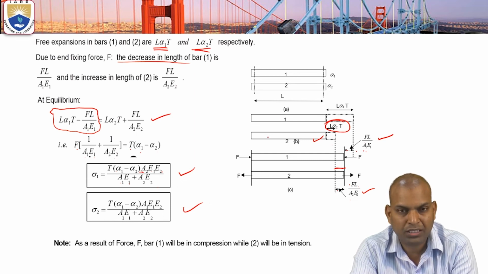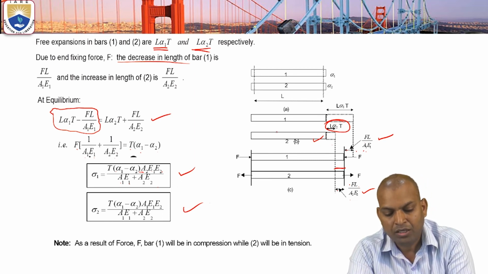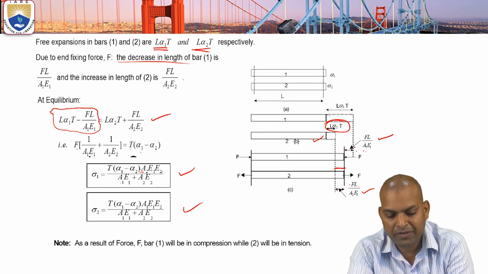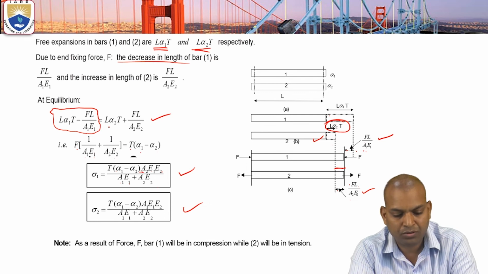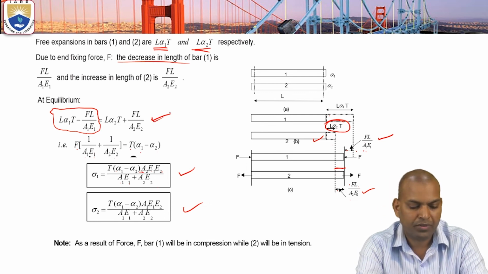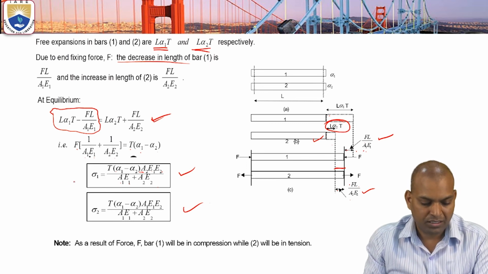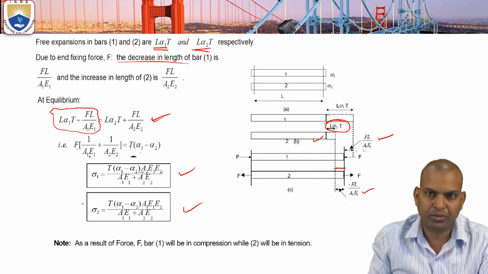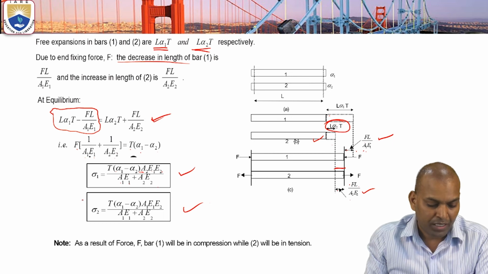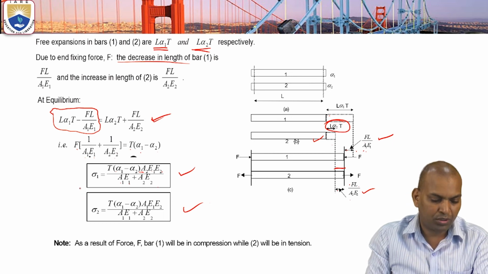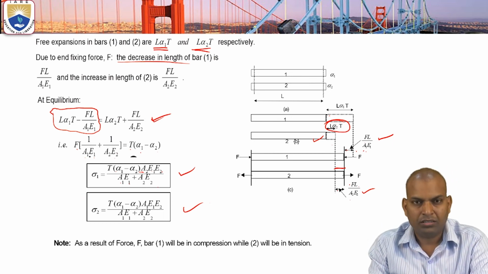For material 2, the thermal strain is less. So we make thermal strain of material 1 minus FL by A1 E1 equal to thermal strain of material 2 plus FL by A2 E2. In that manner, the stresses sigma 1 and sigma 2 are calculated. These sigma 1 and sigma 2 are known as thermal stresses of material 1 and material 2.